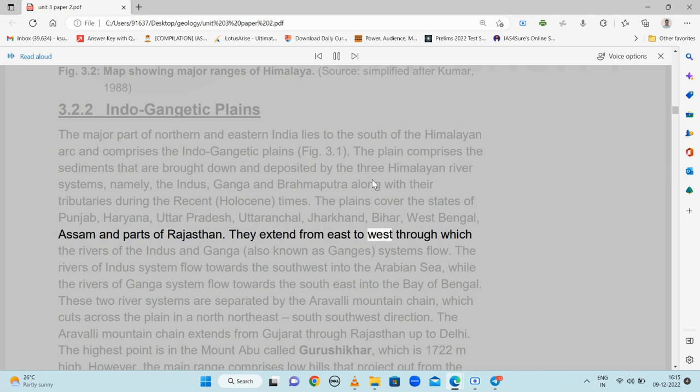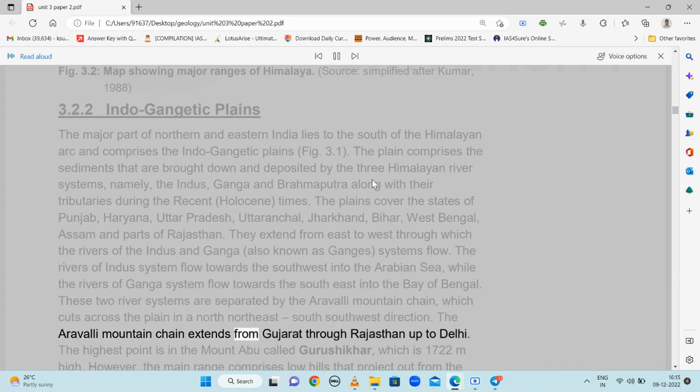They extend from east to west, through which the rivers of the Indus and Ganga, also known as Ganges, systems flow. The rivers of Indus system flow towards the southwest into the Arabian Sea, while the rivers of Ganga system flow towards the southeast into the Bay of Bengal. These two river systems are separated by the Aravalli mountain chain, which cuts across the plain in a north-northeast, south-southwest direction.